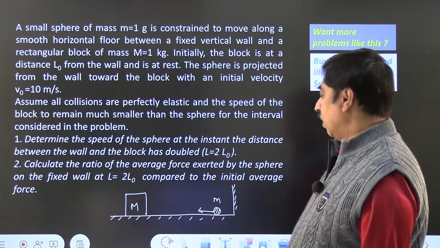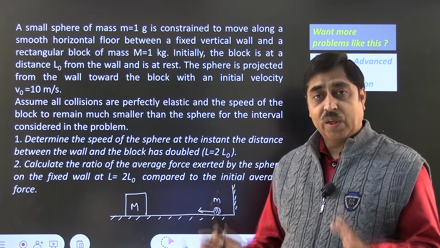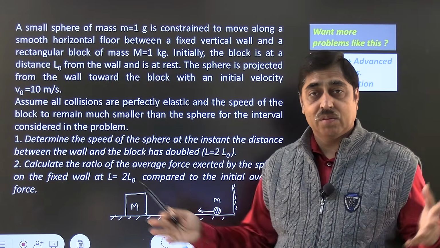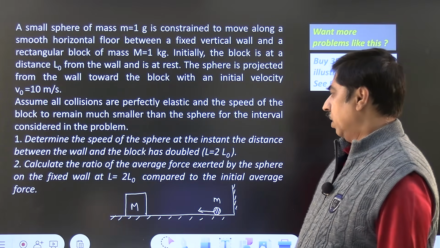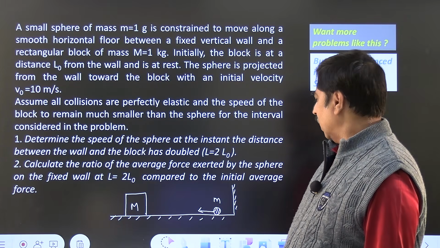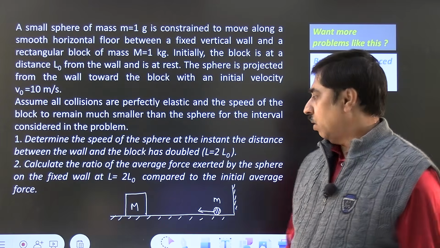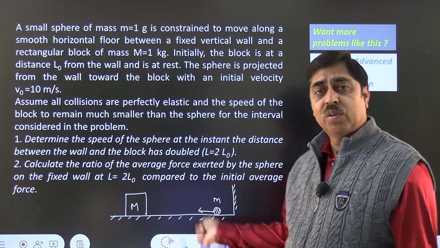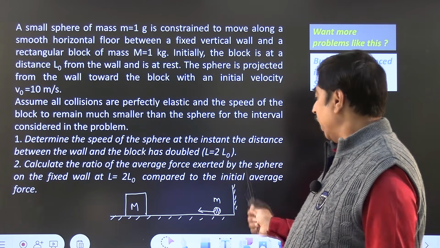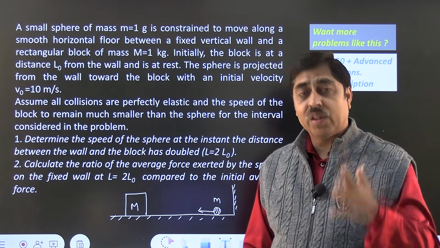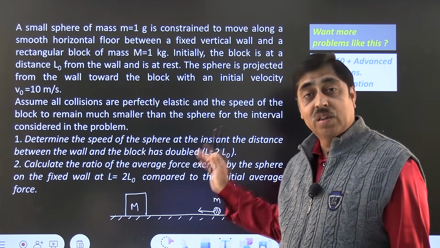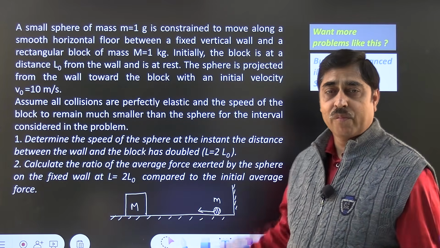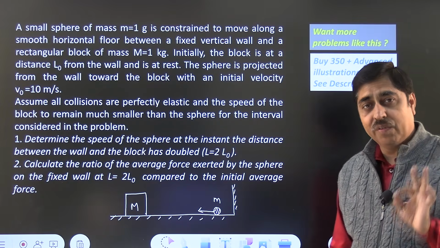What will be the speed of this small sphere by the time distance separation between the wall and the block has become 2L0? Calculate the ratio of average force exerted by the sphere on the fixed wall when the separation becomes 2L0 compared to the initial average force that was acting on the wall because of regular impact from the ball. Read the problem once and give it a try on your own.